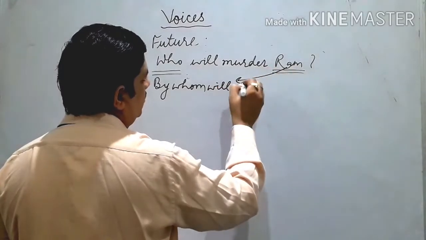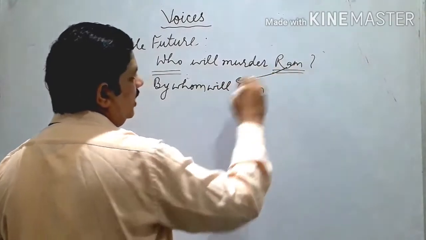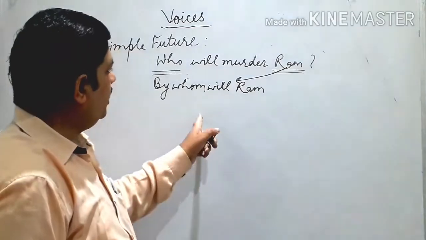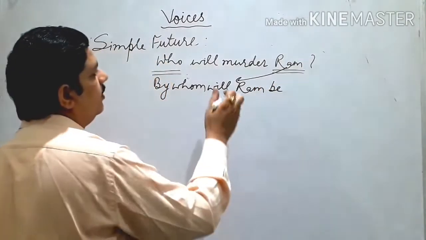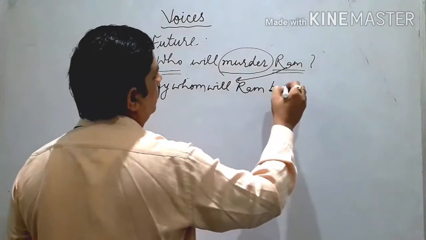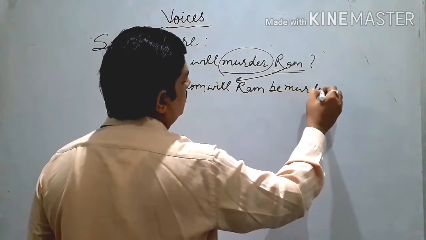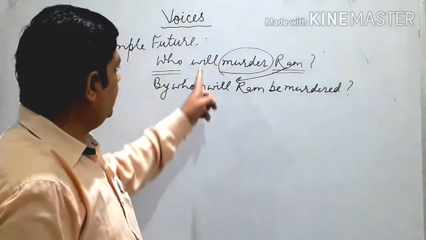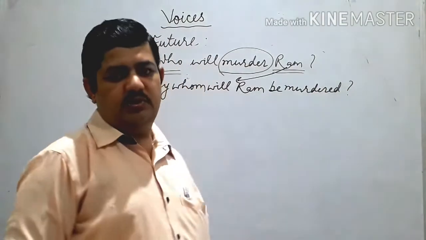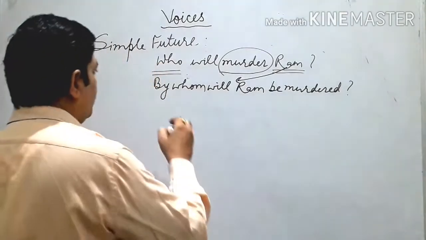And then we use Ram. We have changed object to subject. By whom will Ram? Then we use be. By whom will Ram be? And then third form, murdered. Again I repeat the same line: if active is interrogative, passive must be too.